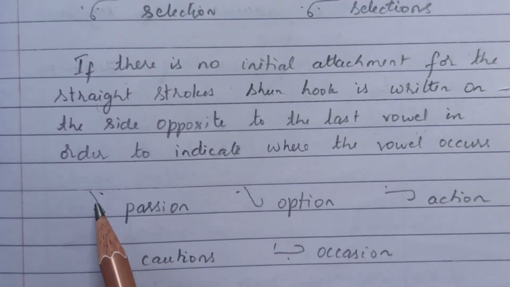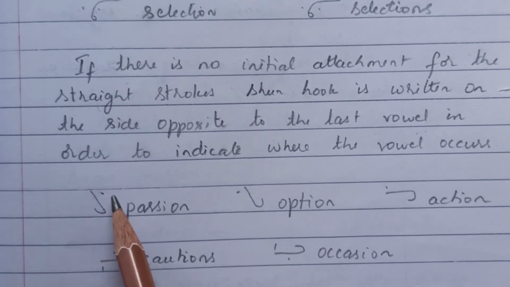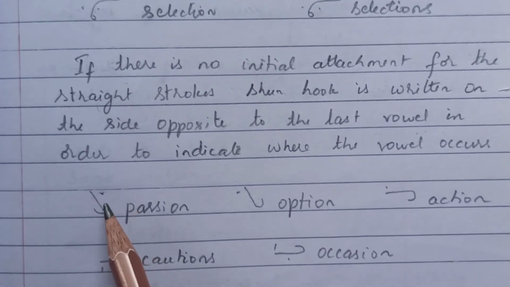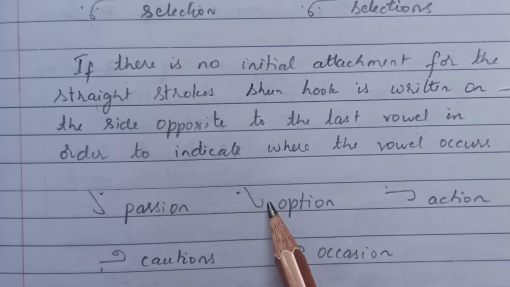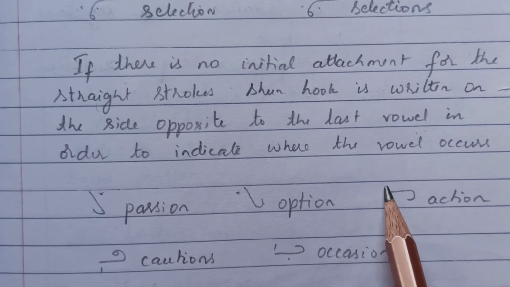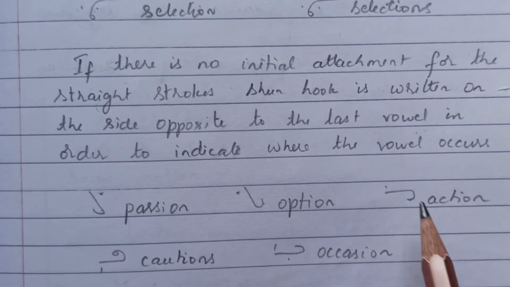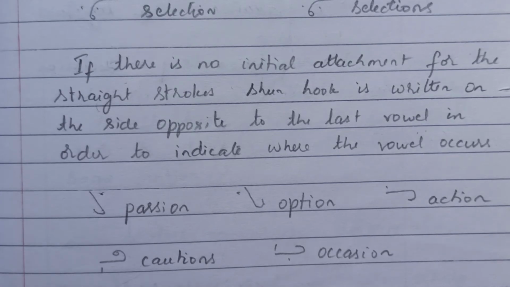So passion. Here we have the stroke P followed by an oval. So the oval is on the right side, hence we are writing the hook on the other side, the opposite side. Option. So here is the oval and the shun hook is here. Option. Again action, oval and the opposite side is the hook. So cautions, vacation. So this rule is followed when there is no initial attachment for the straight strokes.